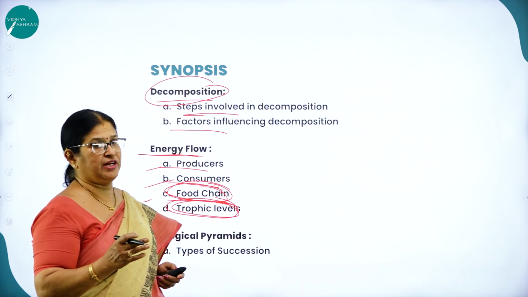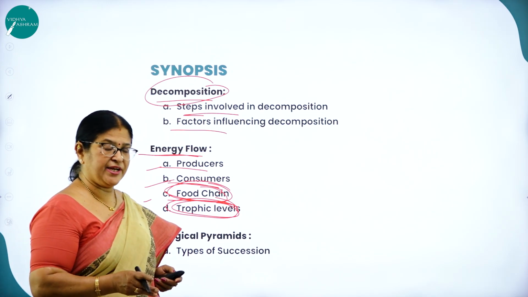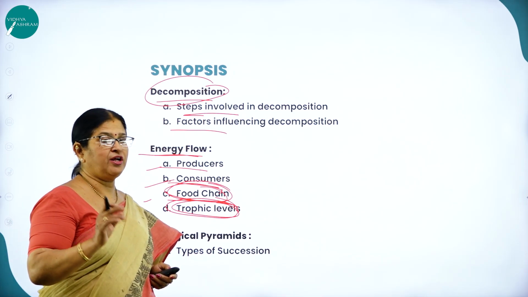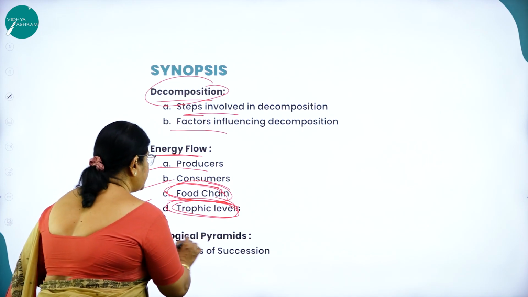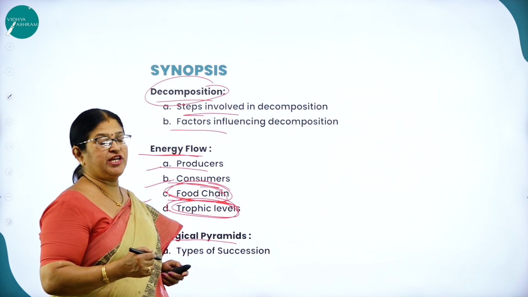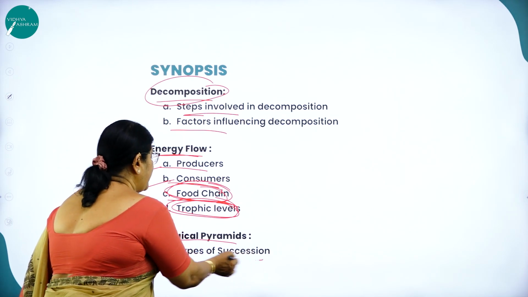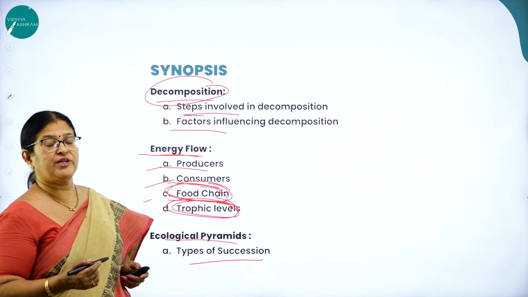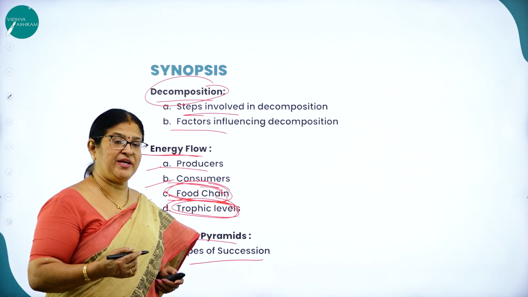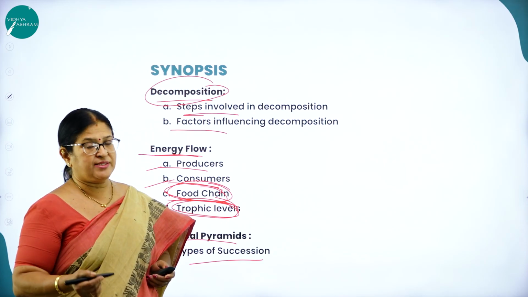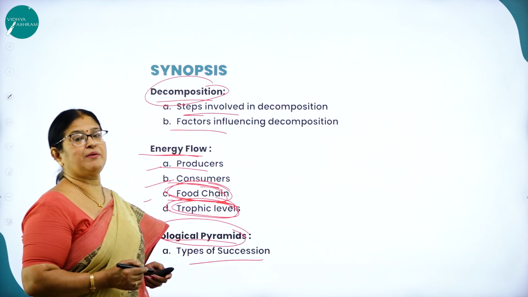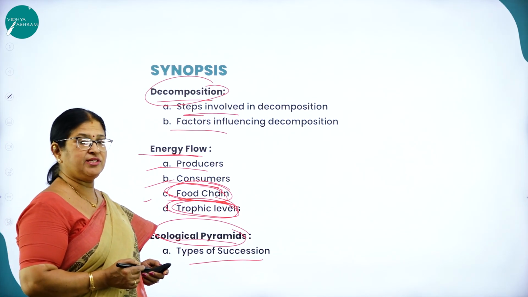So there are four trophic levels: primary consumers, secondary consumers, tertiary consumers, and decomposers. So we have four trophic levels. Then ecological pyramid, it is nothing but a schematic representation of the food chains in an ecosystem. So there are ecological pyramids. It is the schematic representation of the various food chains in an ecosystem.